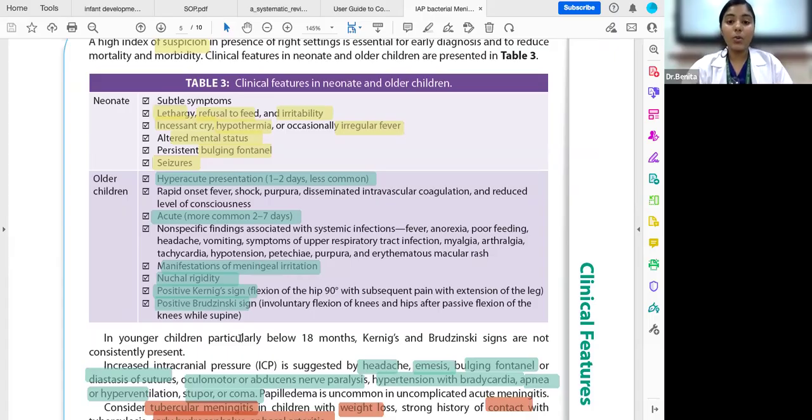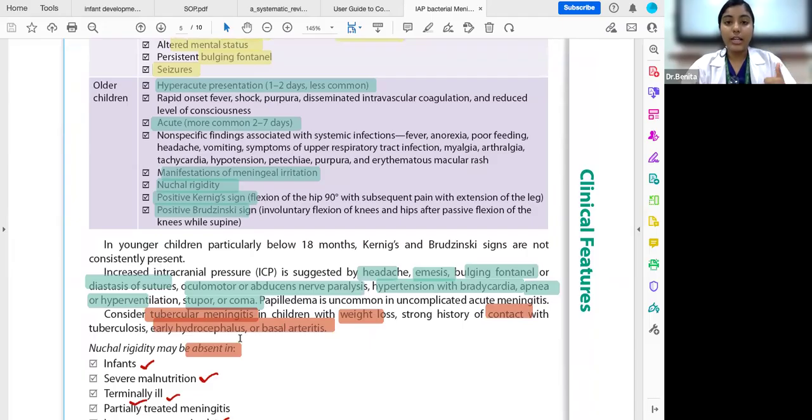Raised ICP, how do we find it in a child? The child will present with headache, vomiting, bulging anterior fontanelle, diastasis of sutures, and 2 nerves, oculomotor and abducens nerve paralysis. Along with this, hypertension and bradycardia, apnea or hyperventilation, that is the Cushing's reflex, can also be seen.